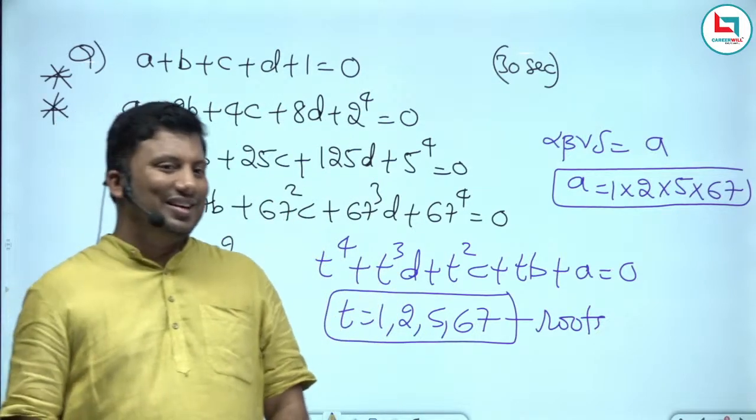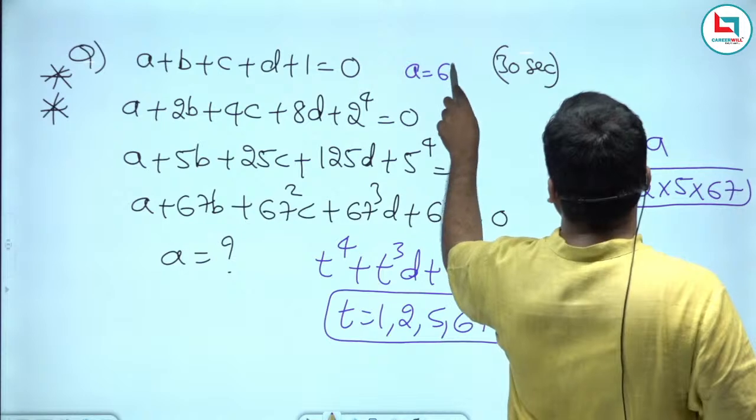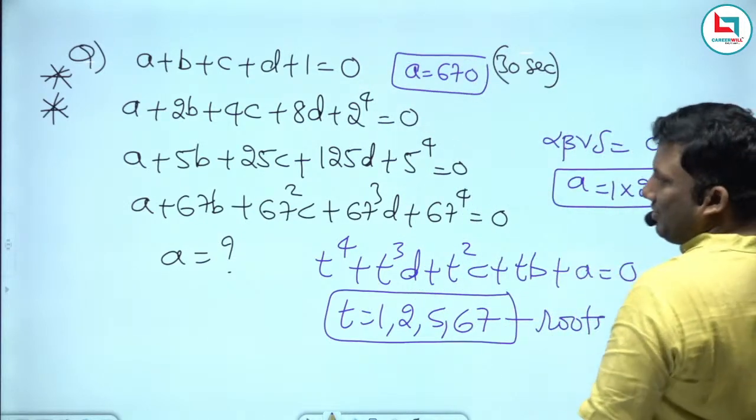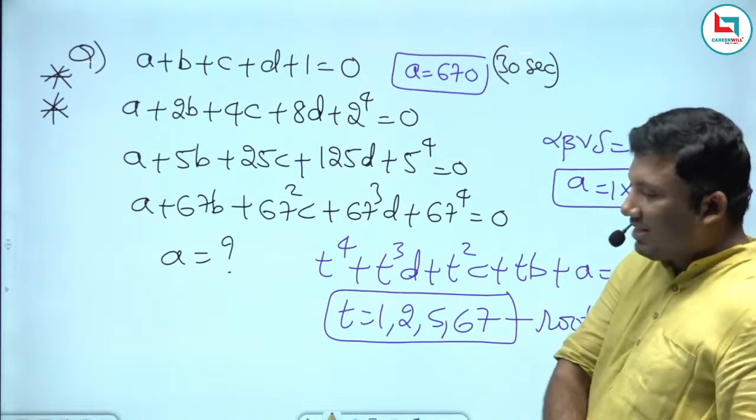Answer for this question is 670. Beautiful question, sir. A is 670. Very, very good tricky question.